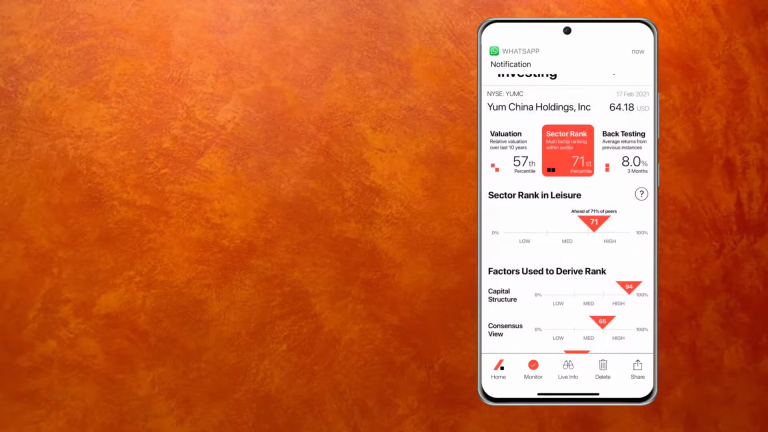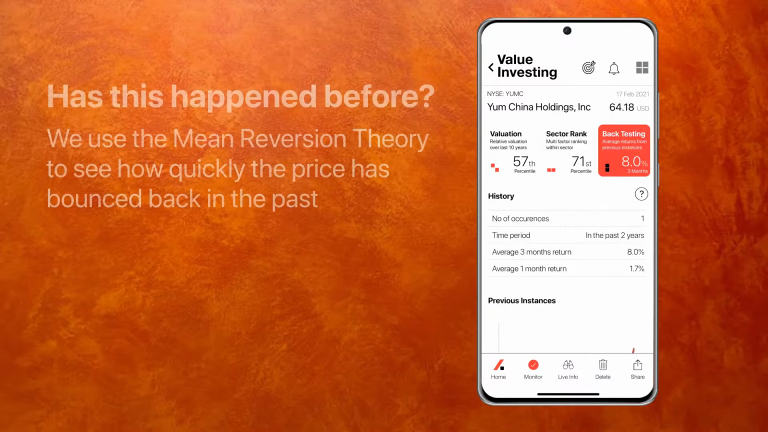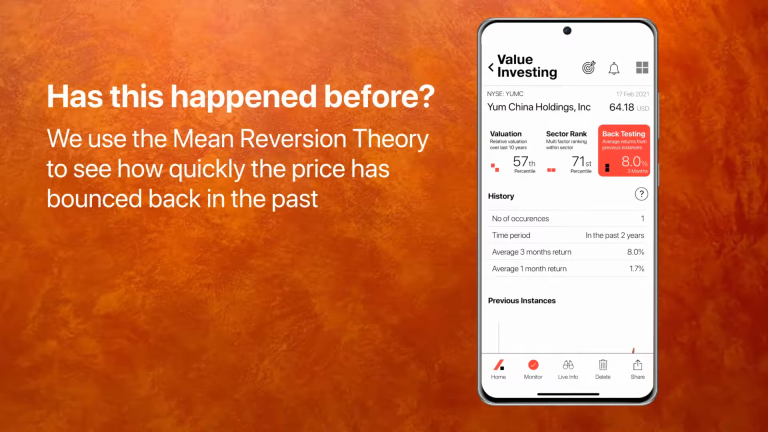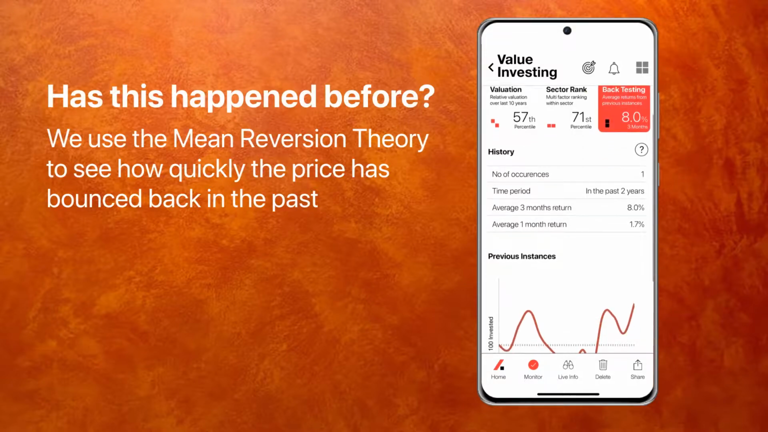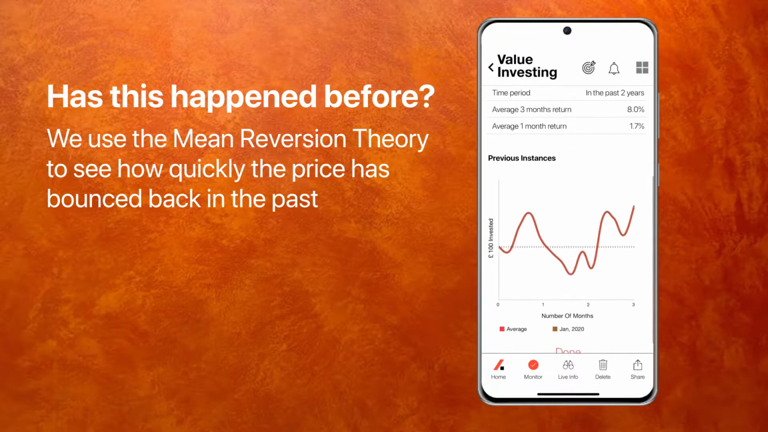I can click out of this, and the final section of this algo is back testing. So, based on the mean reversion theory, that if a price drifts away from the mean, it will bounce back. So, this is telling me that this company has fallen below this threshold once in the last 2 years. And had you bought the last time, you would have generated some pretty good returns, and this is the example.